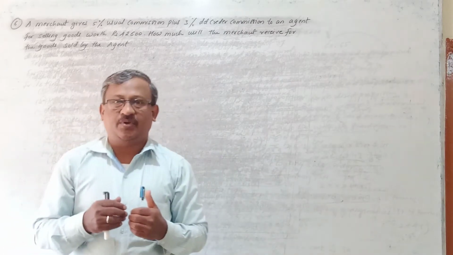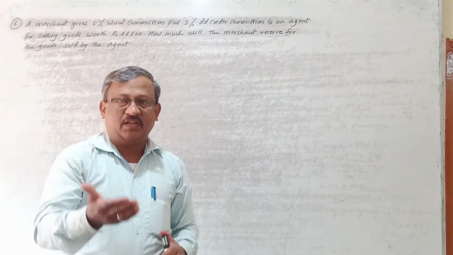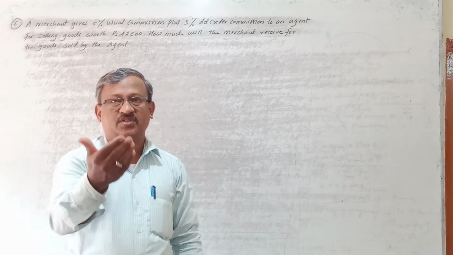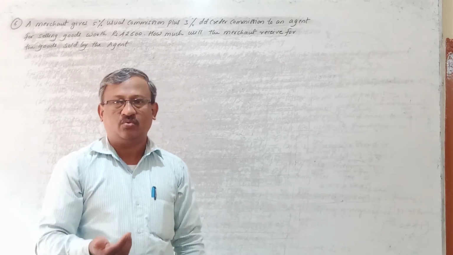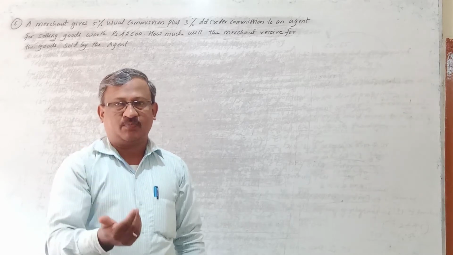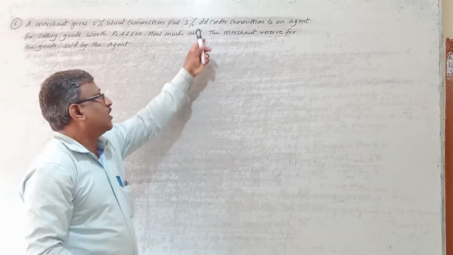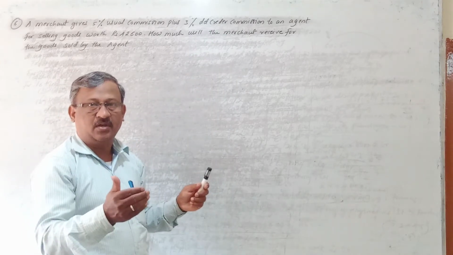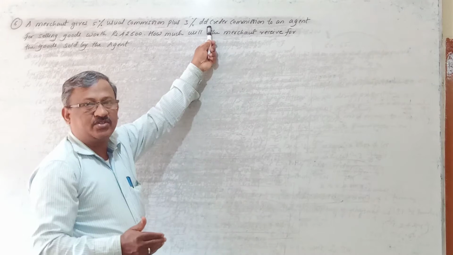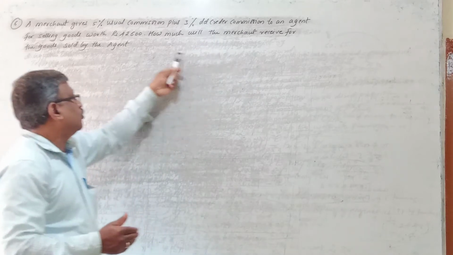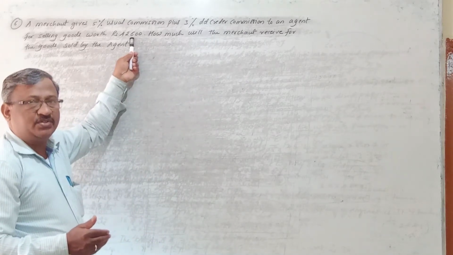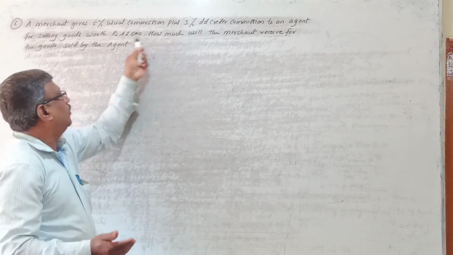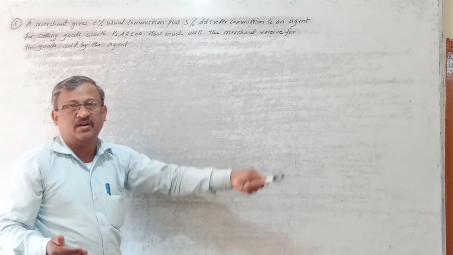Means what he is doing? He is not only selling the goods, but he is also taking the responsibility of collecting the money from the same person to whom he has sold the goods. And for taking that responsibility, he is getting extra commission, that is called the del credere commission. So how much money he collects, on that he gets the extra commission 3%, right? So if he collects the full 42,600 from that person, that agent will get again 3% extra on 42,600, that is called the del credere commission.